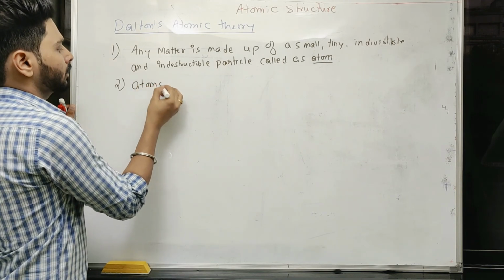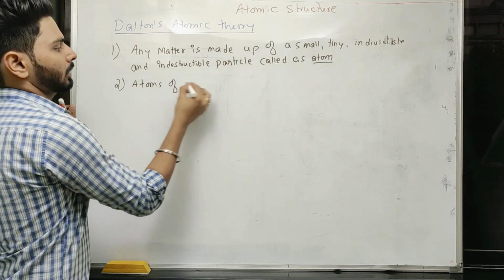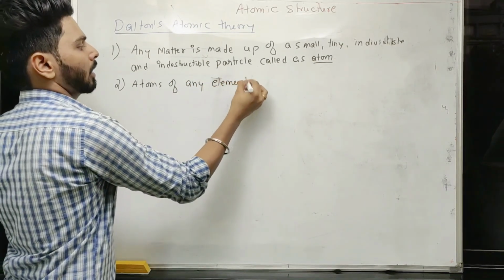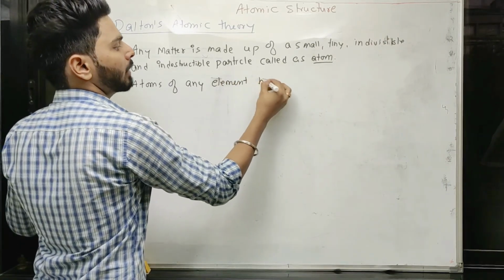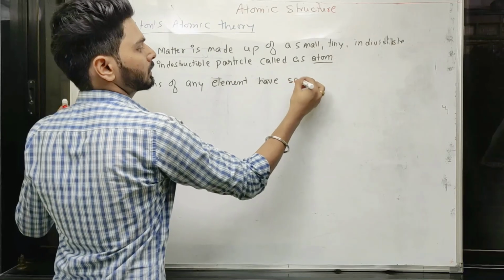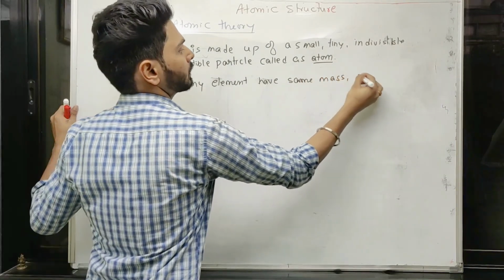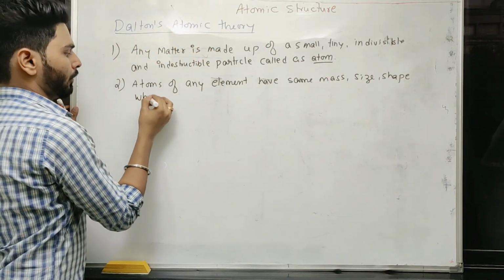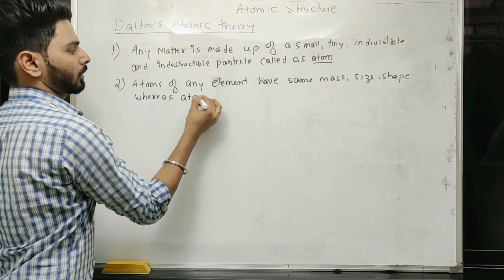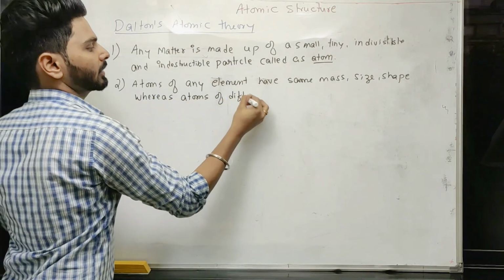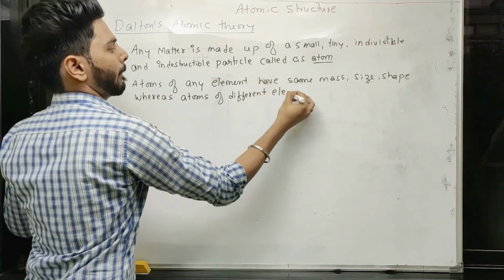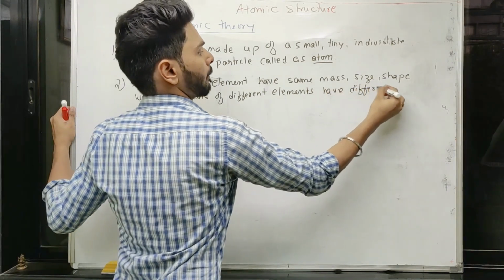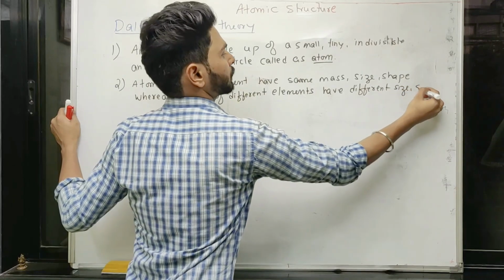Next one, atoms of any element have the same mass, size, shape, whereas atoms of different elements have different size, shape, mass.